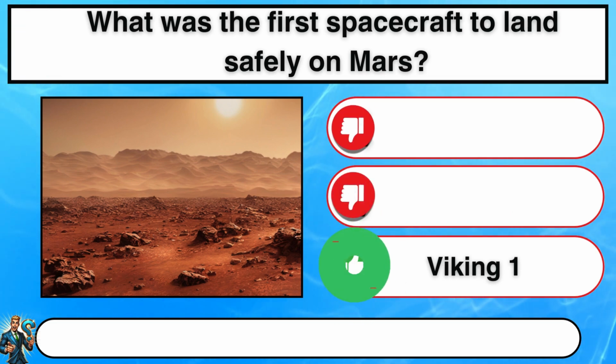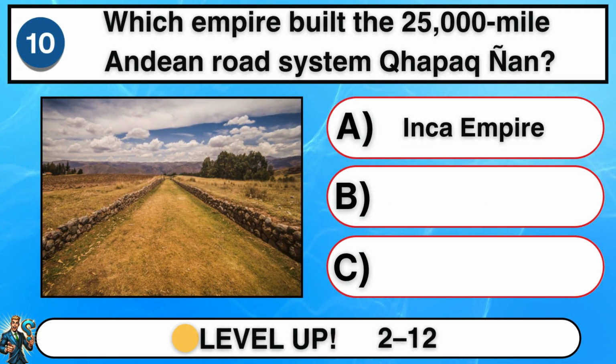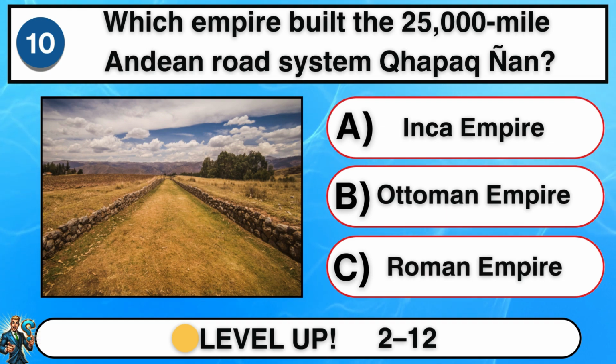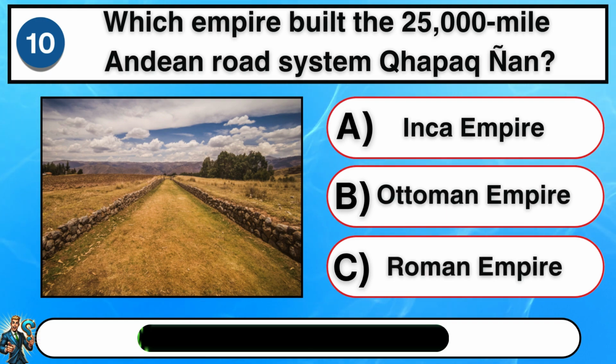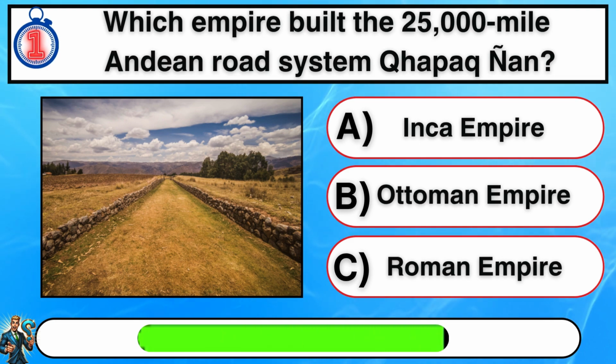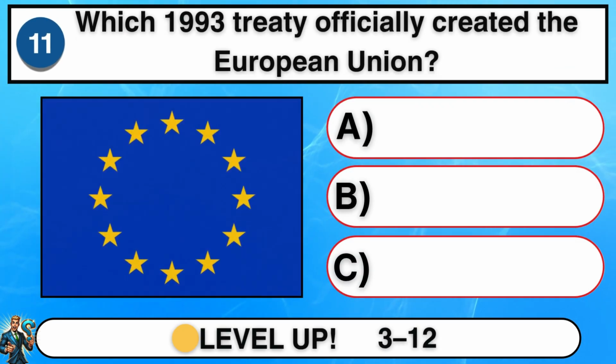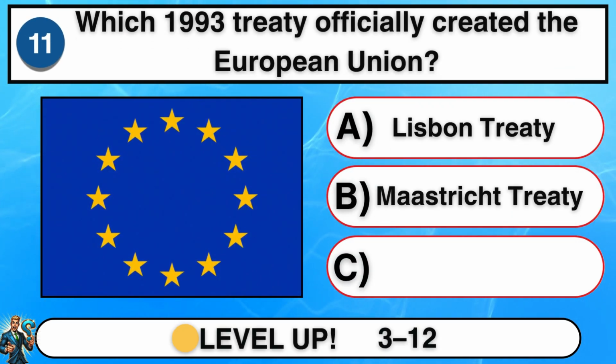What was the first spacecraft to land safely on Mars? C. Viking 1. Which empire built the 25,000-mile Andean road system Kapak Nyan? A. Inca Empire. Which 1993 treaty officially created the European Union?